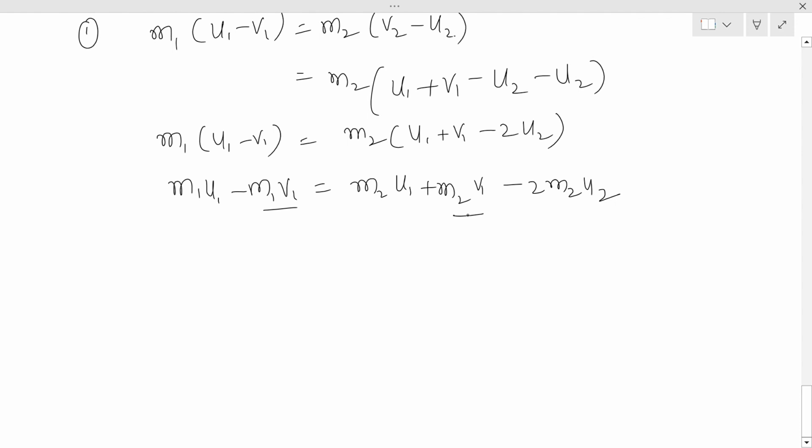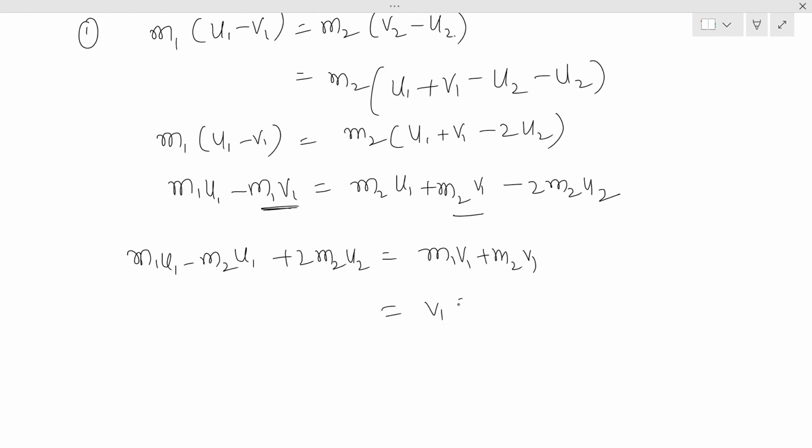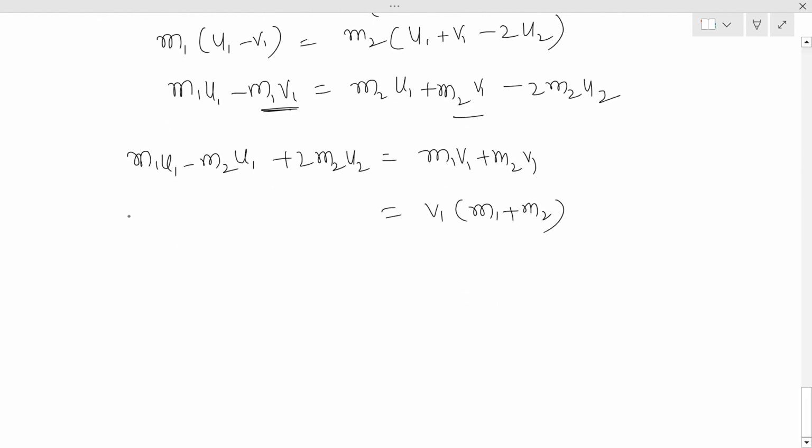We need the v1 values, so take the v1 terms together on one side, and the remaining part on the left hand side. So m1 u1 minus m2 u1 plus 2 m2 u2 is equal to m1 v1 plus m2 v1. This m1 v1 has come to the right side, so it becomes positive. Take v1 as common, m1 plus m2, and take u1 common on the other side: m1 minus m2 into u1 plus 2 m2 u2. We need v1, so take this as a denominator.